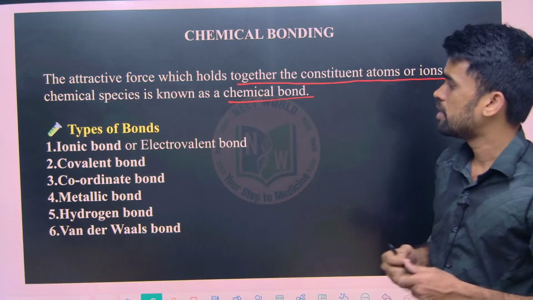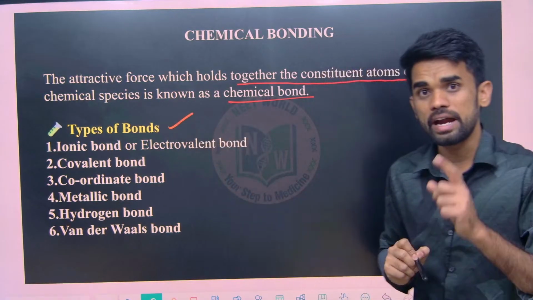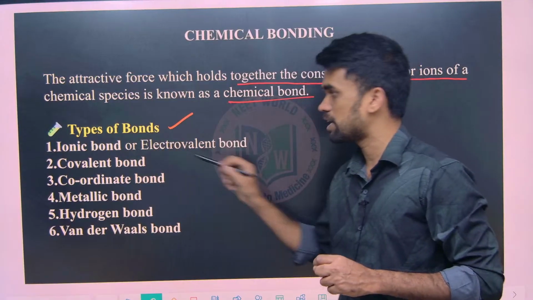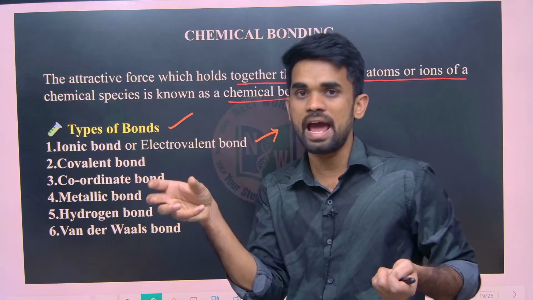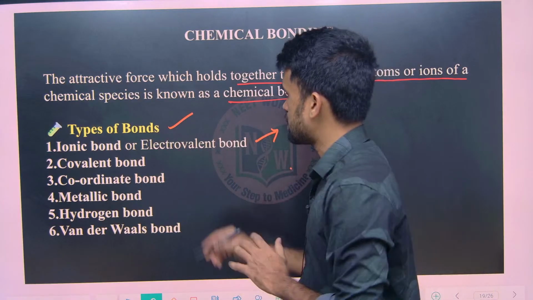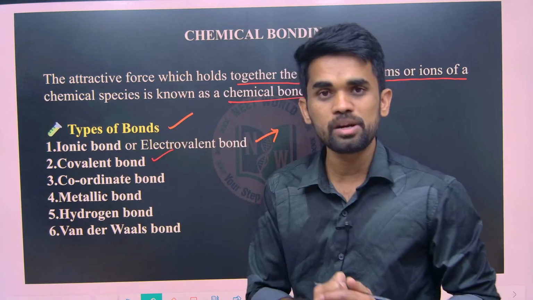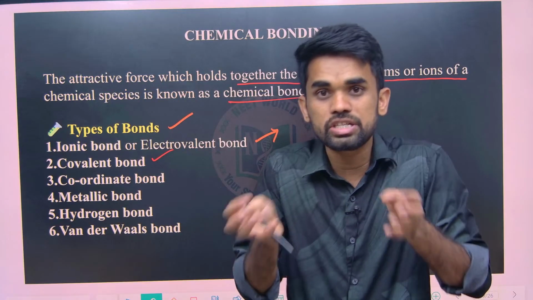Now what are the types of bonds we have? I told you about ionic bond or electrovalent bond, how it is formed by complete transfer of electrons from one atom to another. Next, the covalent bond, how is a covalent bond formed? I told you, by mutual sharing of electrons.